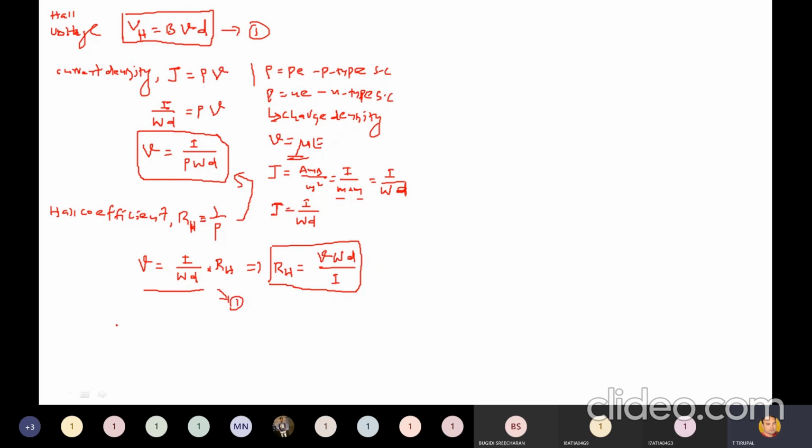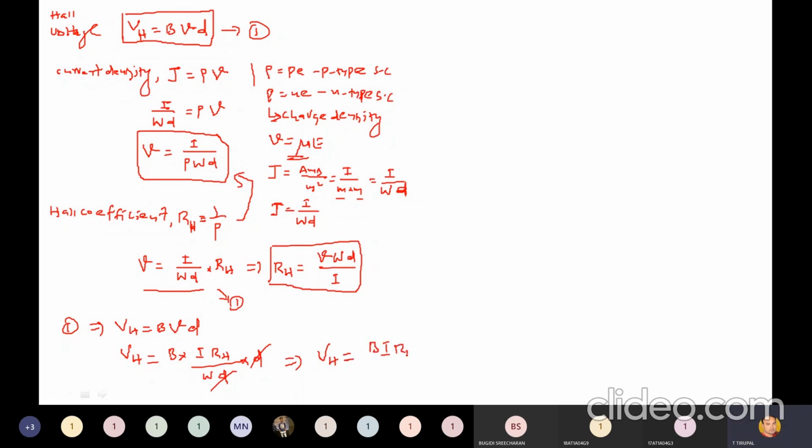Or you substitute this V into equation 1. What do you get in terms of voltage? You get the Hall voltage. What is equation 1? VH is equal to BVD. So VH is equal to V, and V is equal to I into RH divided by W into D. D and D get cancelled.